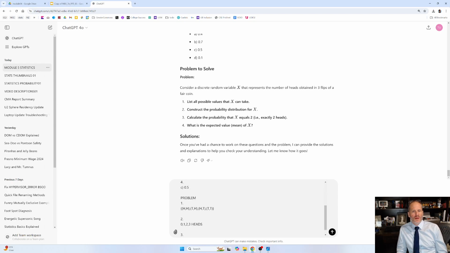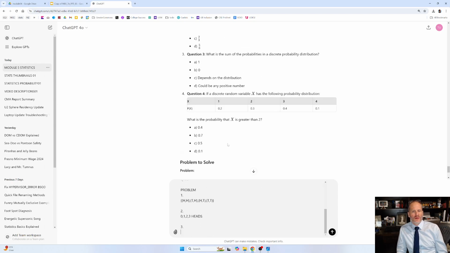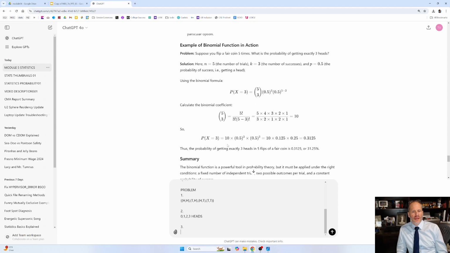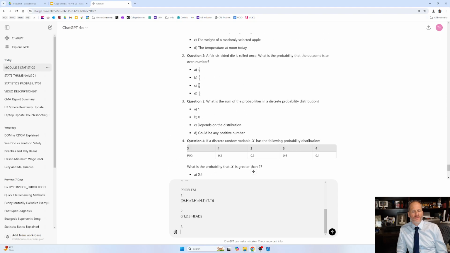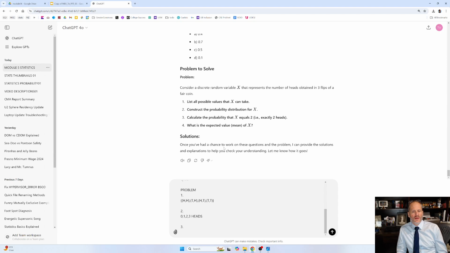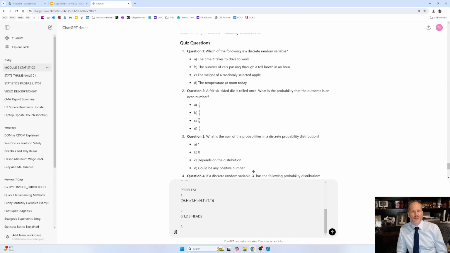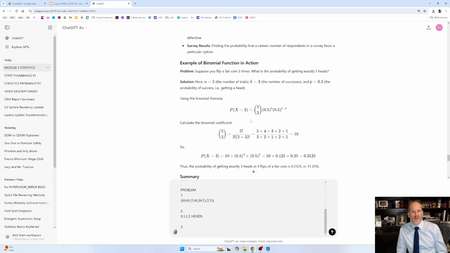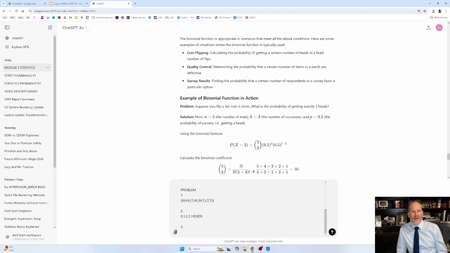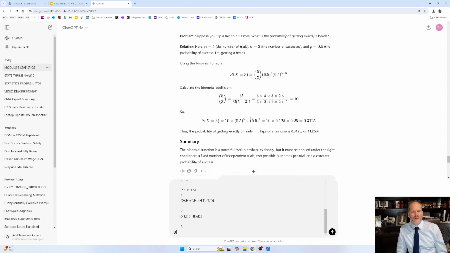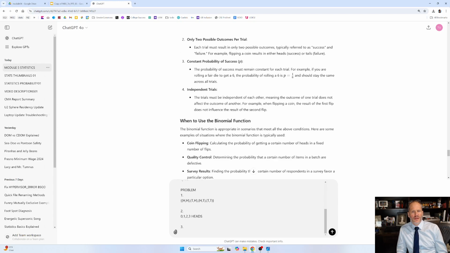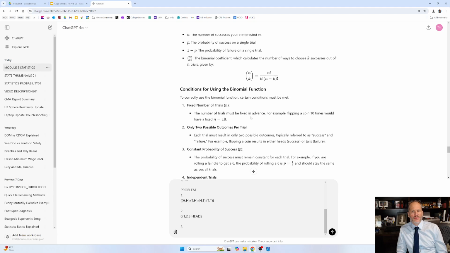And so if we use the binomial distribution, let's go up here and look at it. We're going to flip 3 times and we want to get heads 2 times. So here's 3, right? Where's my formula? Here's my formula.